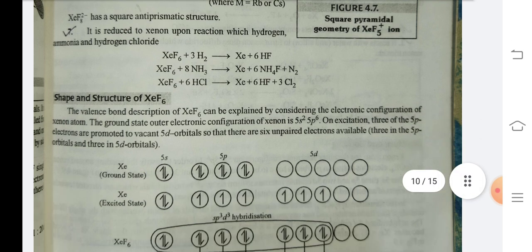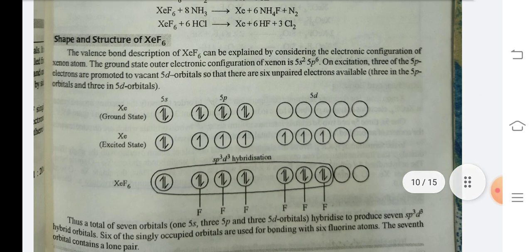Shape and structure of XeF6. The valence bond description of XeF6 can be explained by considering the electronic configuration of the xenon atom. The ground state outer electronic configuration of xenon is 5s2 5p6. On excitation, 3 of the 5p electrons are promoted to vacant 5d orbitals so that there are 6 unpaired electrons available, 3 in the 5p orbitals and 3 in 5d orbitals.